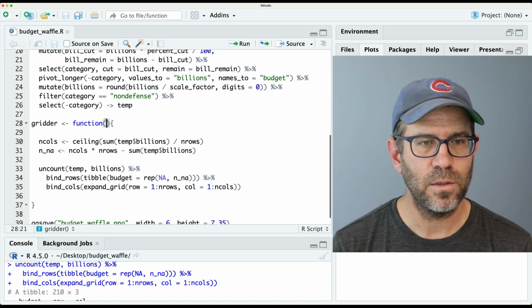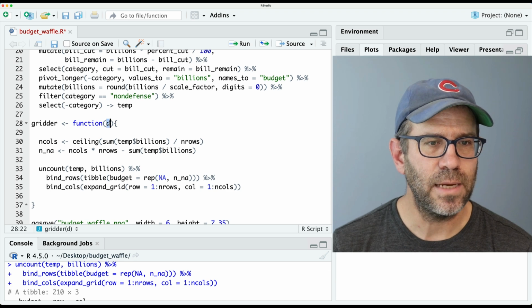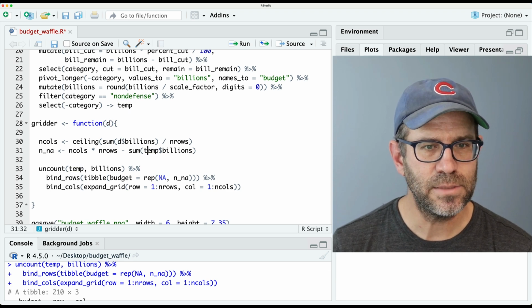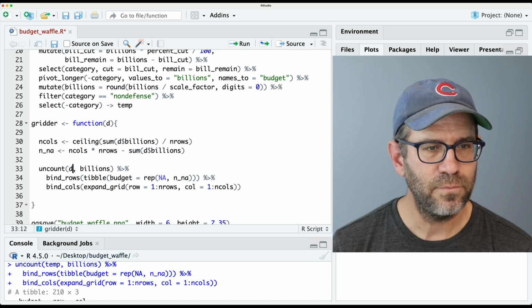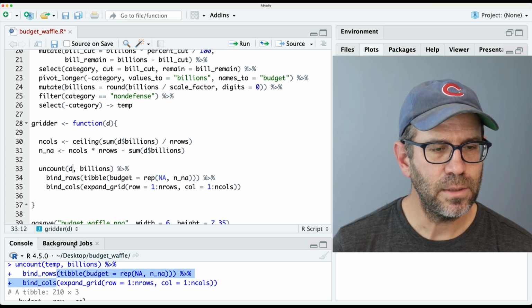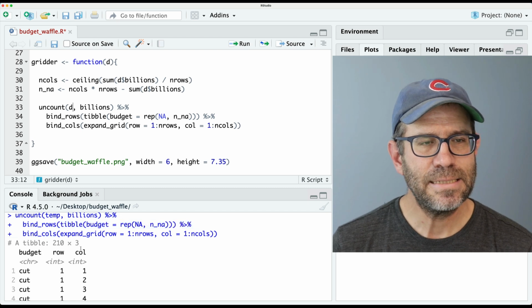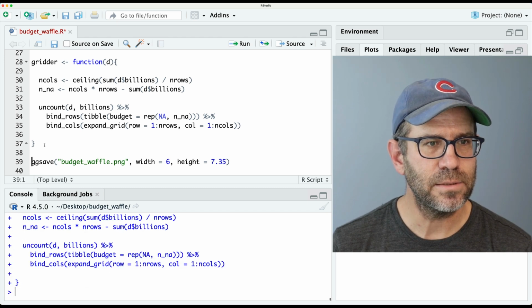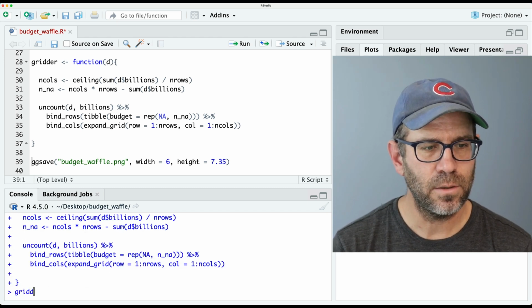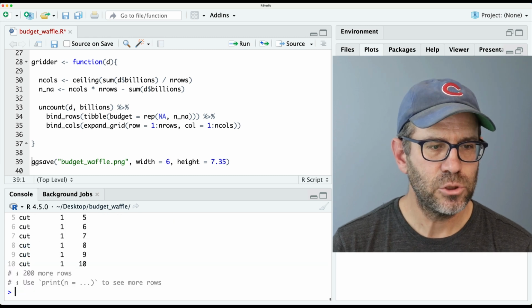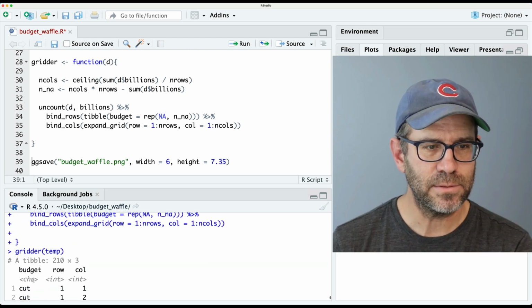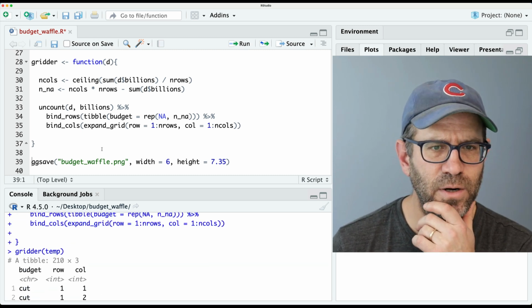Let's call this D for the data. So we'll replace temp with D everywhere. We want to leave that. And we could experiment to make sure this all works by, once I get this all loaded, saying gritter on temp should work, right? That gives us our 210 by 3 column data frame.